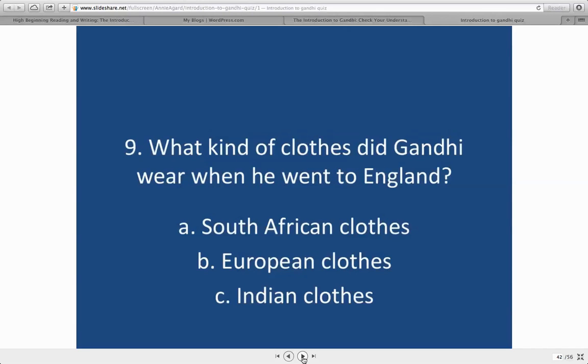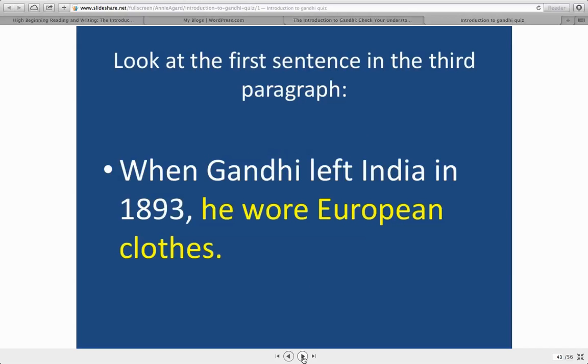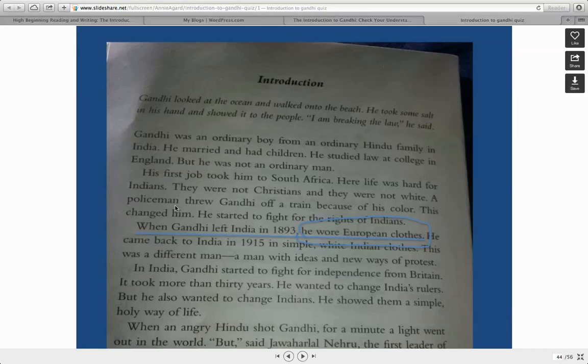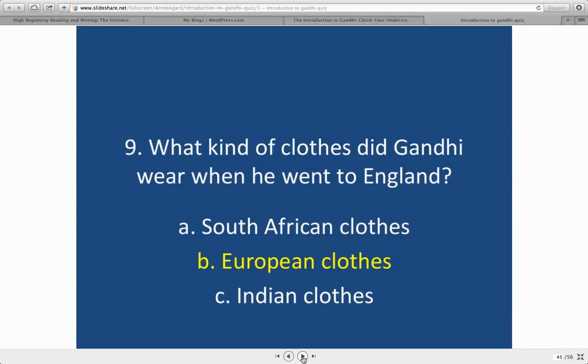What kind of clothes did Gandhi wear when he went to England? And you find that sentence, the first sentence in the third paragraph. Here's first paragraph, second paragraph, third paragraph. First sentence, when Gandhi left India in 1893, he wore European clothes. So there's the answer, European clothes.